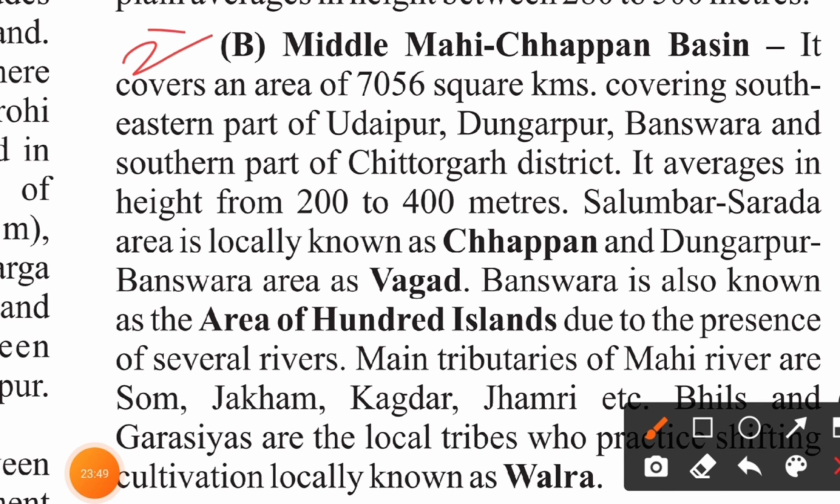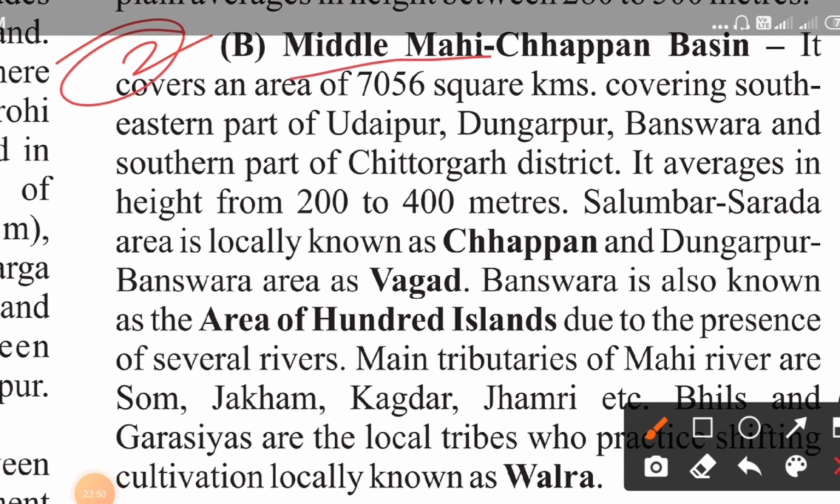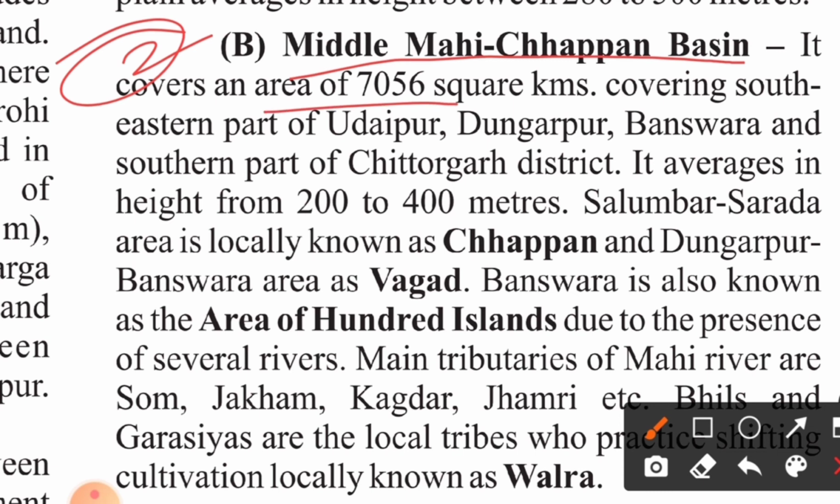If you look at the second division of it, it says the Middle Mahi or Chhappan Basin. It covers an area of 7,056 square kilometers, covering the southeastern part of Udaipur, Dungarpur, Banswara, and the southern part of Chittorgarh district. It averages a height of around 200 to 400 meters. Salumbar, Sarada area is locally known as Chhappan, and the Dungarpur, Banswara area is called Wagad.